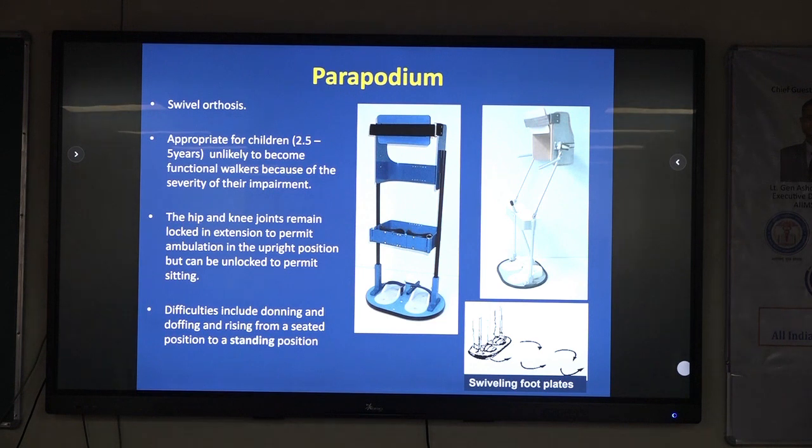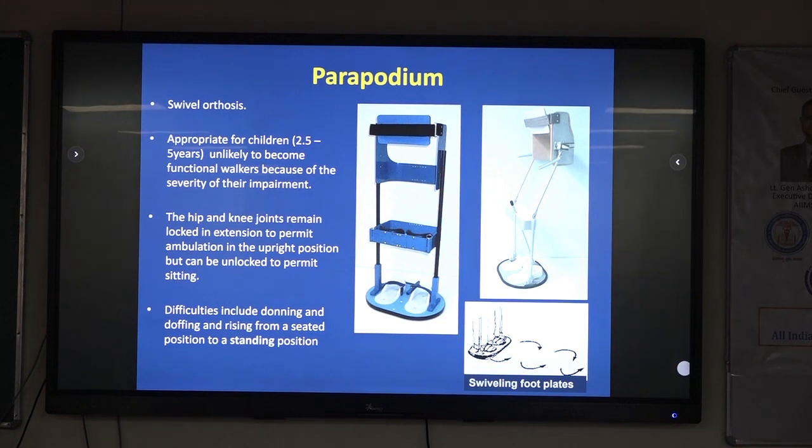One more thing, the walking speed here is less than 0.2 meter per second. The normal walking speed is 1 meter per second. Limited community ambulation walking speed is 0.6 meter per second. But they are not able to achieve that, so whatever they do will be in a restricted area. It is appropriate for children 2.5 to 5 years, who are unlikely to become functional walkers because of the severity of their impairments.